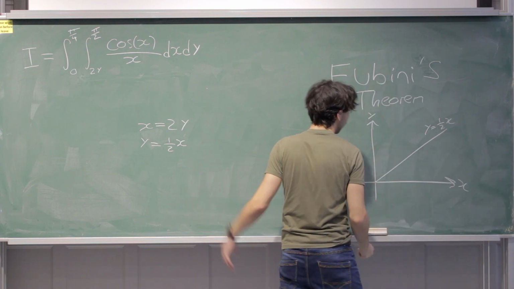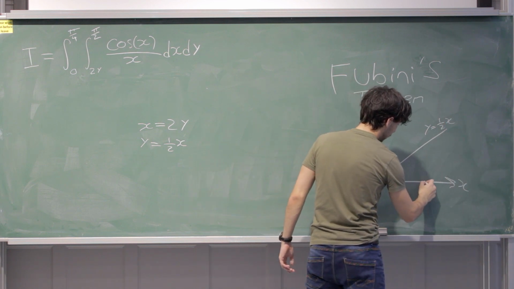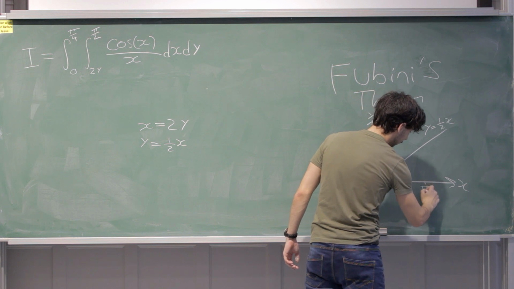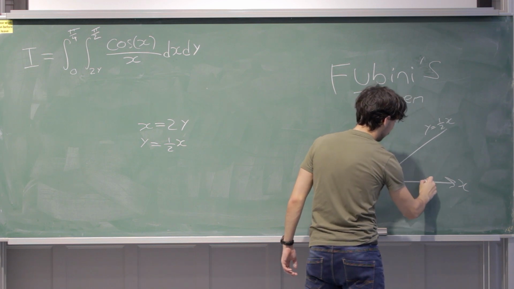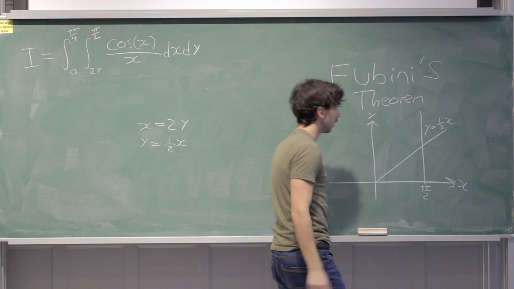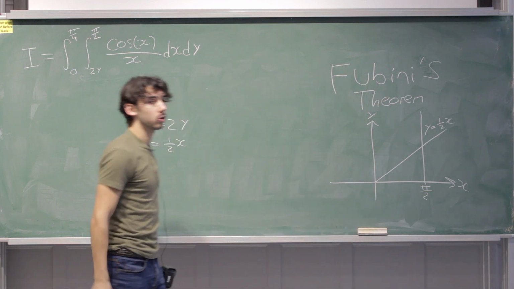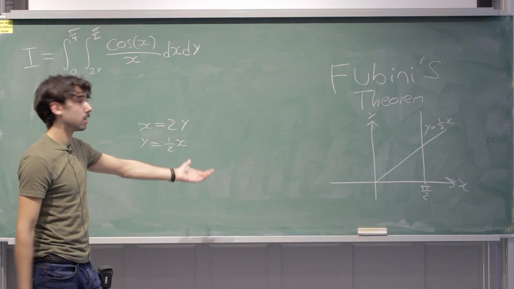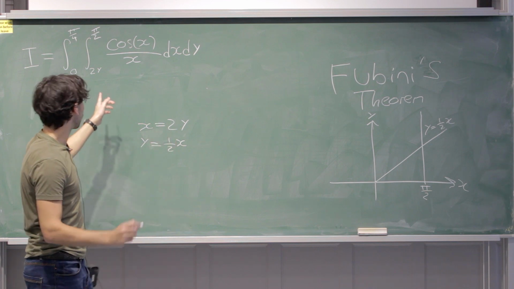And x equals pi over 2, maybe pi over 2 can be about here. That's pi over 2. And this is x equals pi over 2. Okay, so now we've got kind of a triangle shape. Maybe we're bounded in the triangle. We don't know yet.